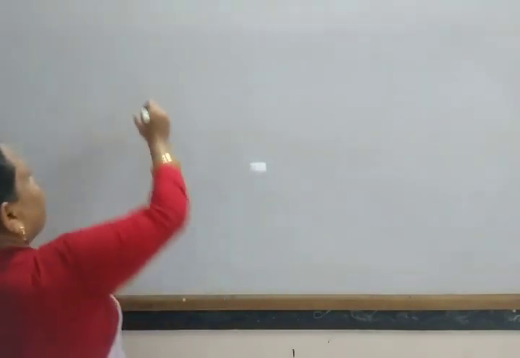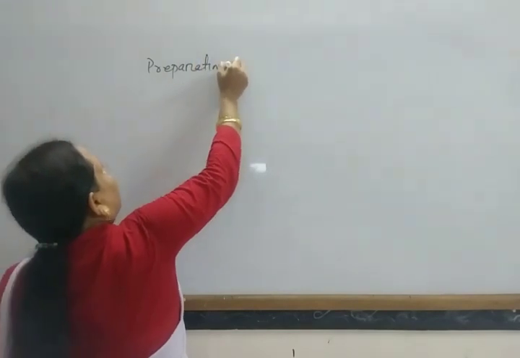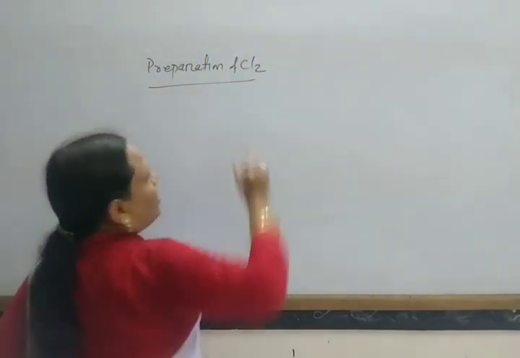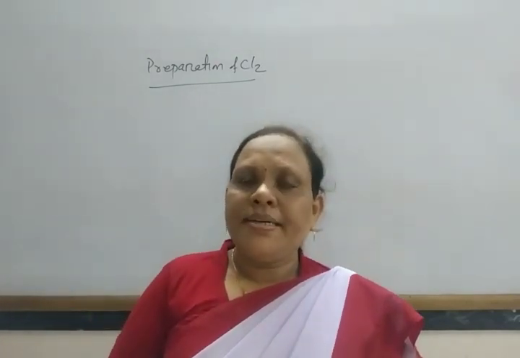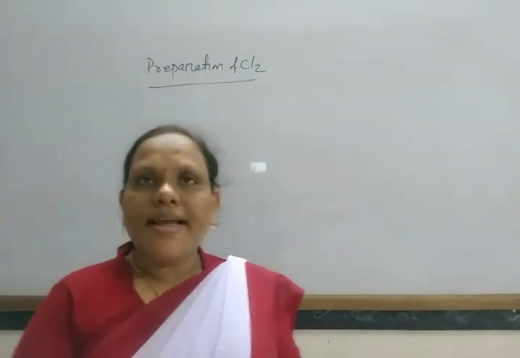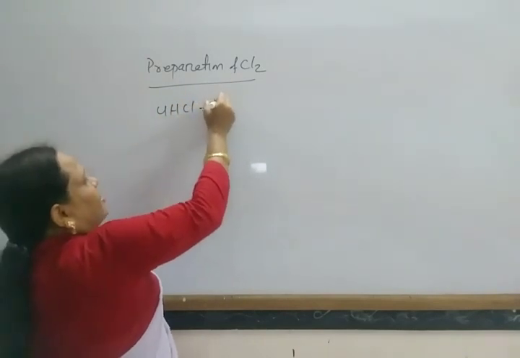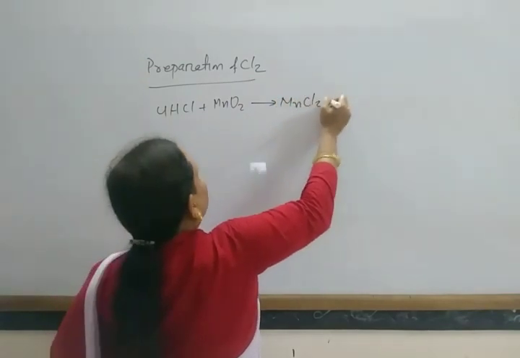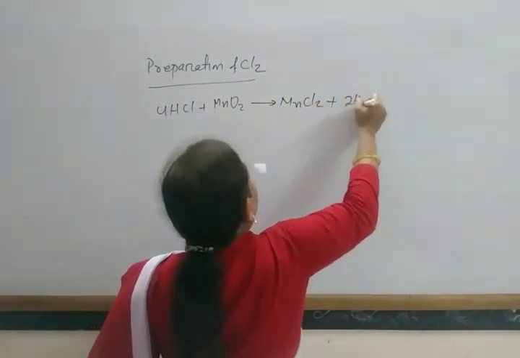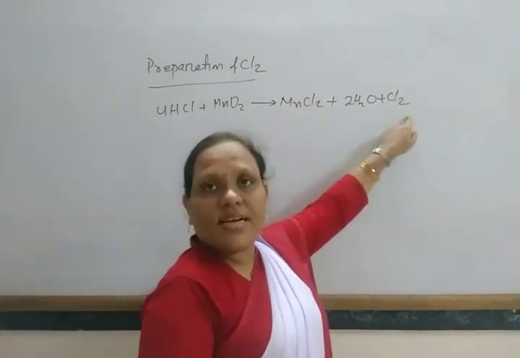Now, next comes the preparation of chlorine. Chlorine is prepared by various methods. It is prepared from hydrochloric acid by reacting with manganese dioxide: 4HCl plus MnO2 gives MnCl2 plus 2H2O plus Cl2. In this way chlorine gas is produced.